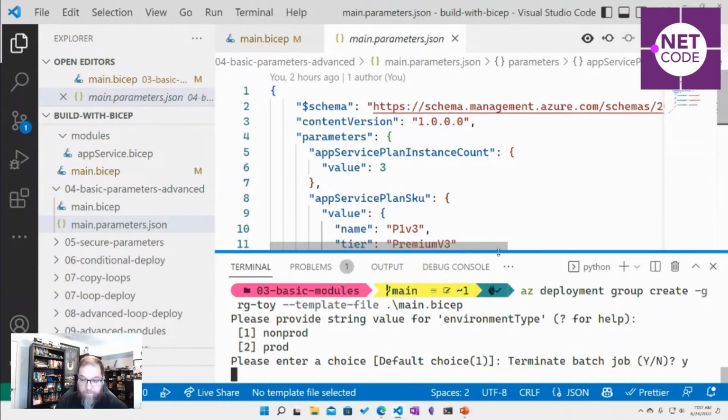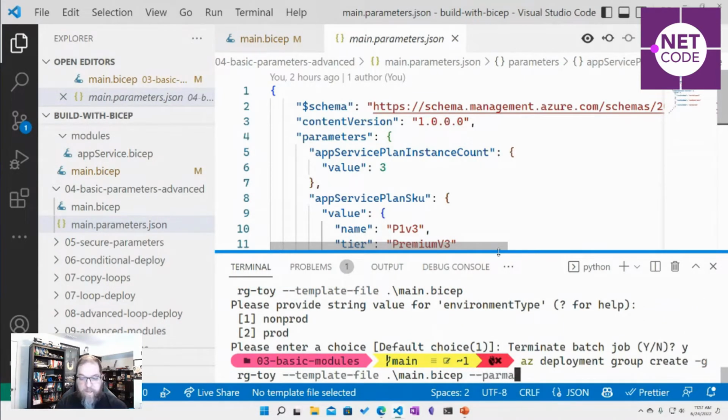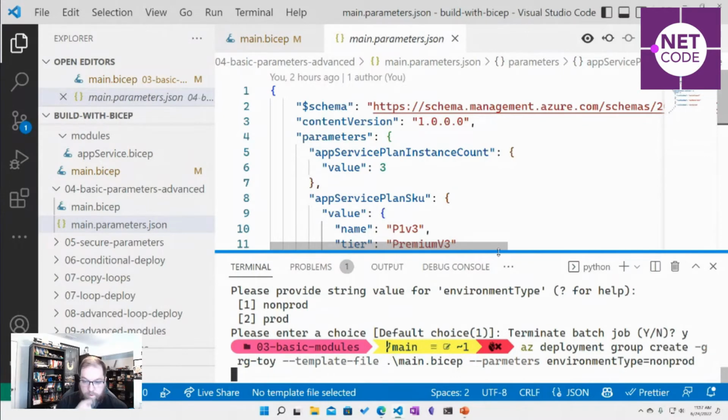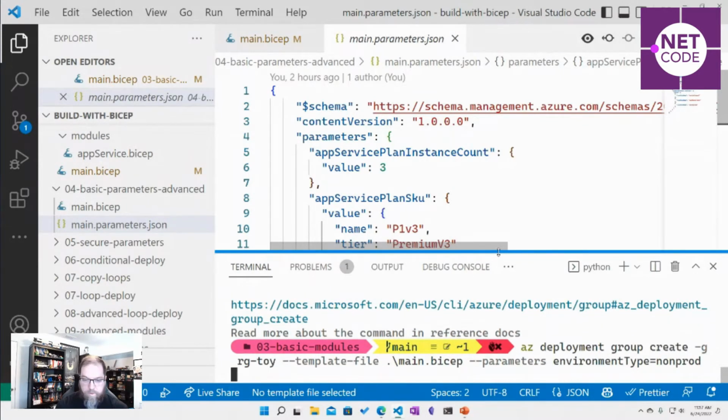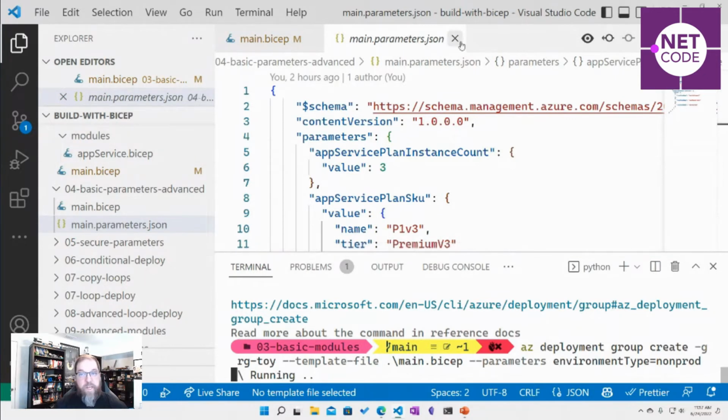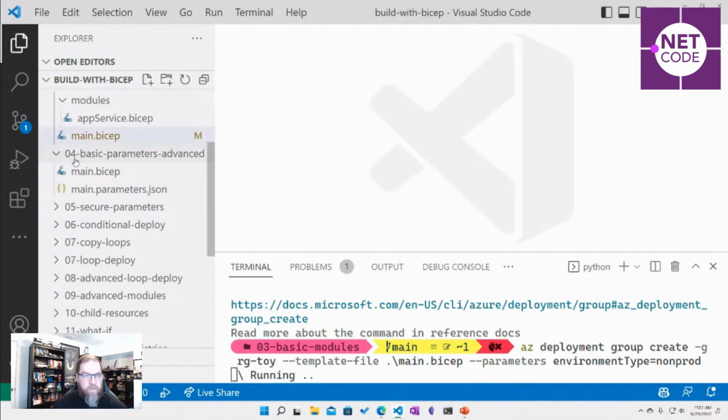We can pass those right on the command line. So you can pass something directly like that without having to invoke it. So that's very easy to script and leverage in CI/CD pipelines.